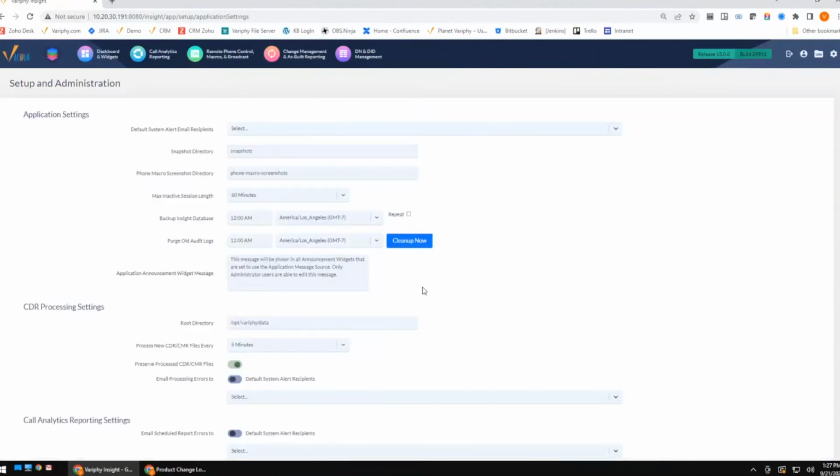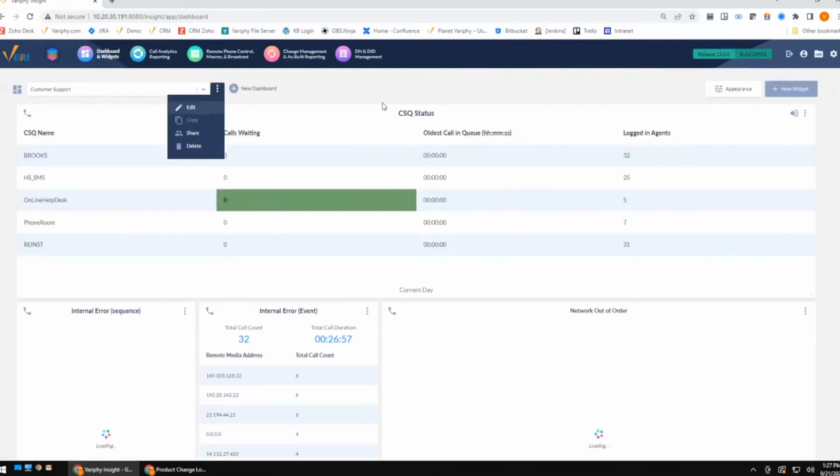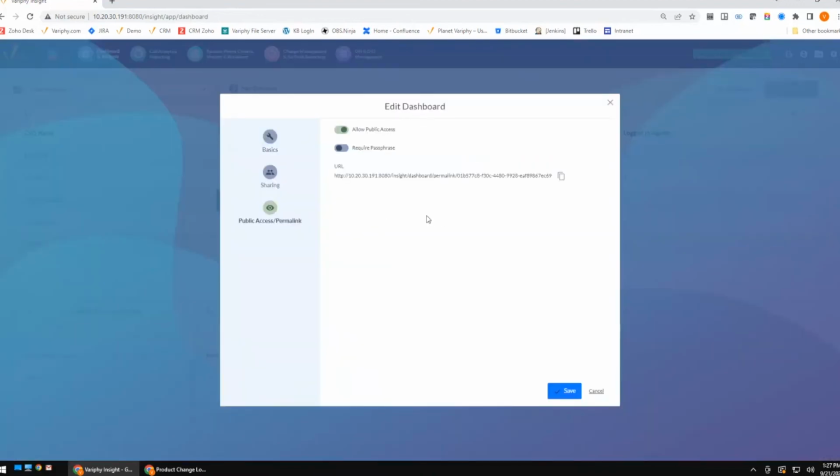Last but not least, the last thing I wanted to mention is dashboard permalinking. Permalinking is something that we love, our customers love, but we did have some issues with single sign-on. Anybody using SSO, the dashboarding was not working because it was still trying to authenticate through the single sign-on IDP. So we've made some adjustments. Even if you are using single sign-on, you can now set dashboard permalinks, and those will work. They will not route through the IDP, so something to keep in mind.